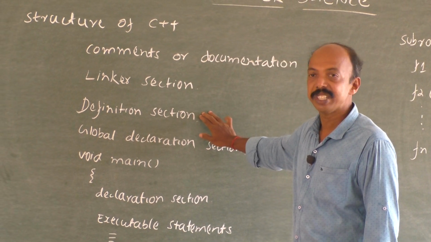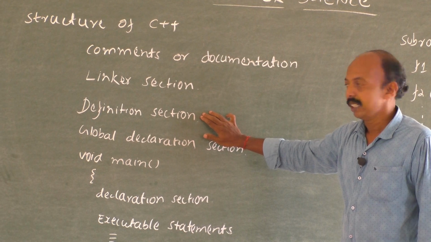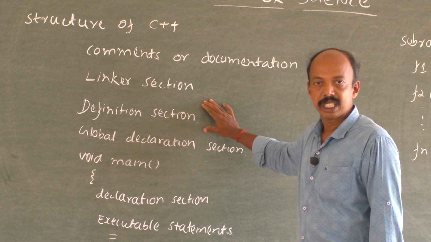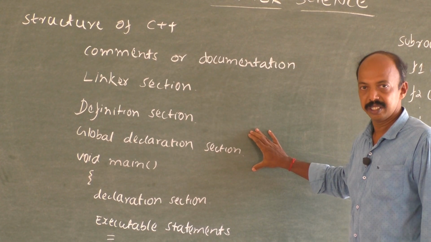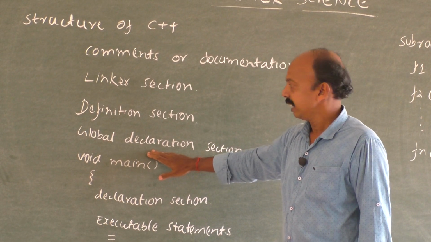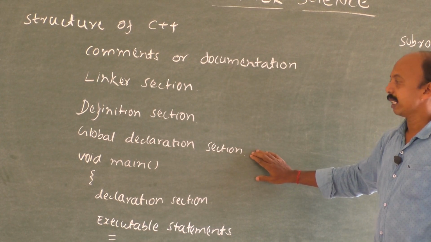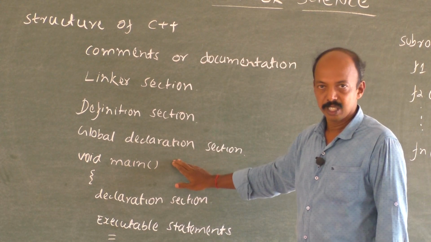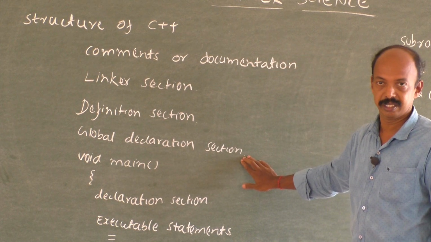Then comes the definition section, like #define pi 3.1415. Even this section is not compulsory. Then comes the global declaration section. Again, this section is also not compulsory. If we want a global variable, then we will declare it here. Of course, that will come into picture only when we have different functions.